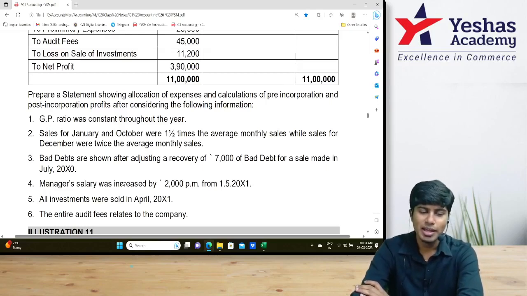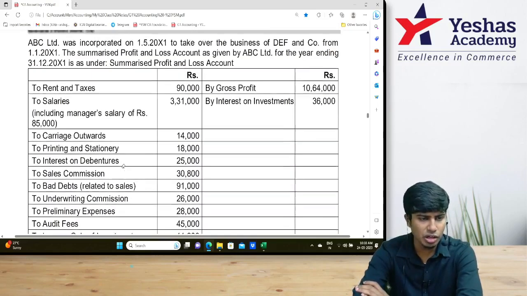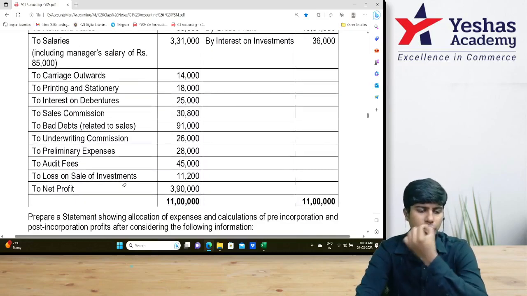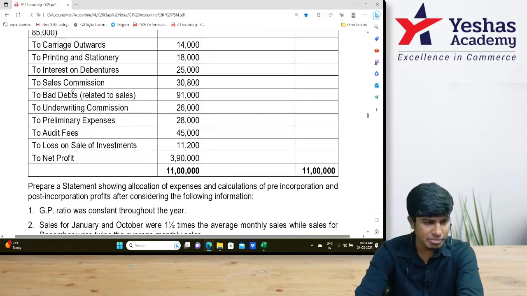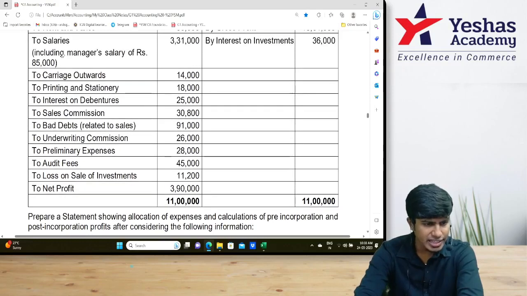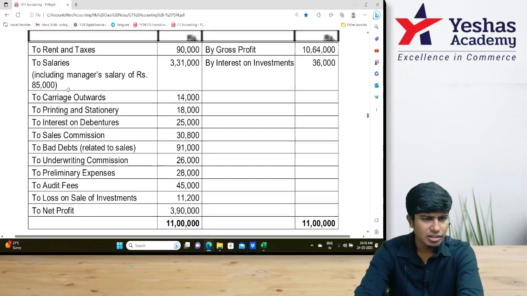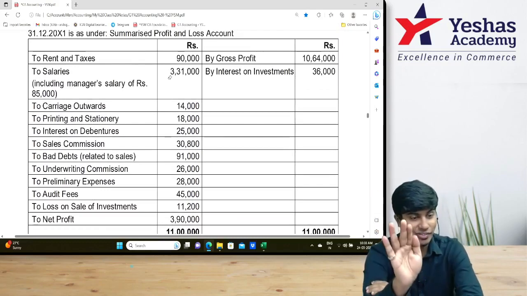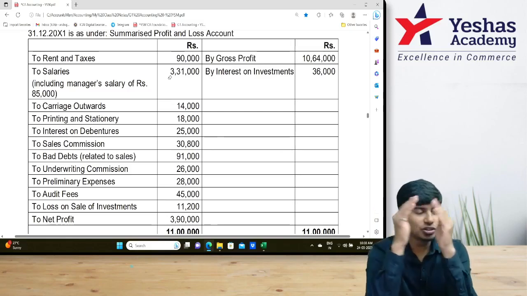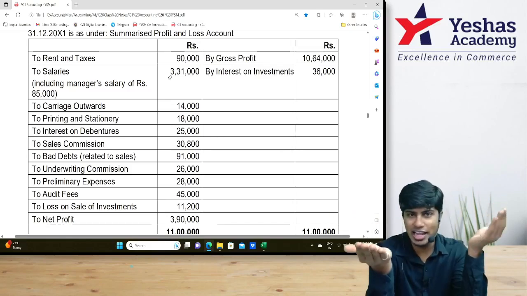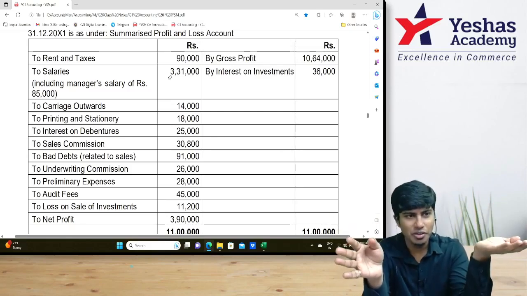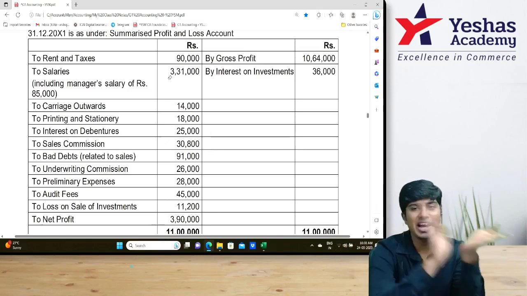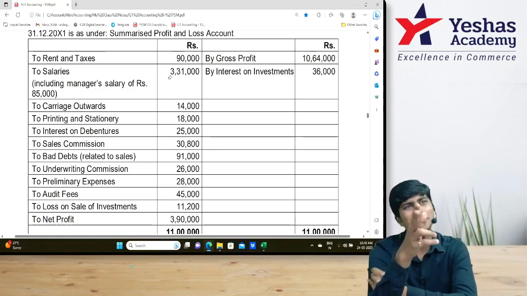Read the next one. Manager's salary was increased by 2,000 per month from 1/5/2011. 1/5/2011 is the date of incorporation, no? Okay, so what do we do? Manager's commission, manager's salary. First one, 3,31,000. So salaries is 3,31,000, including manager salary of 85,000. So 3,31,000 will split into ordinary salary and manager salary. Ordinary salary in time ratio. Manager salary is 85,000. 85,000 means simple, sir. They told us 2,000 increased.